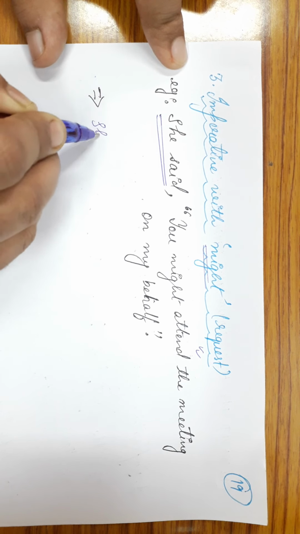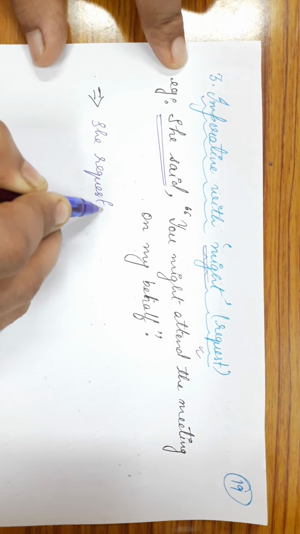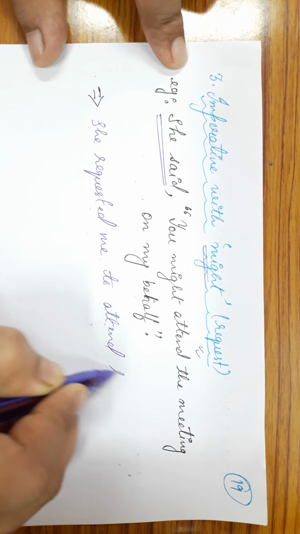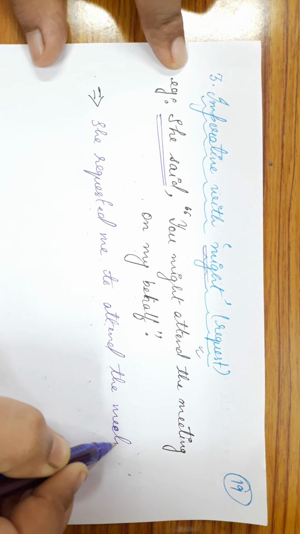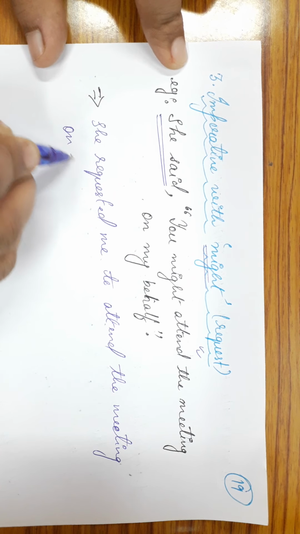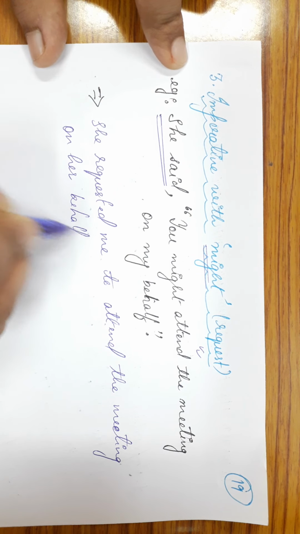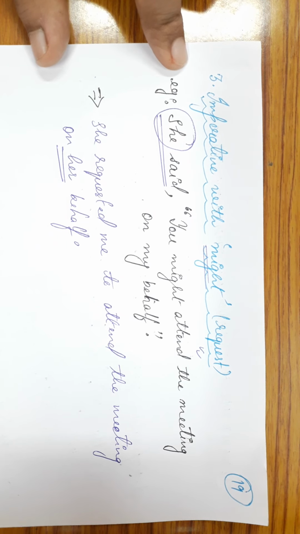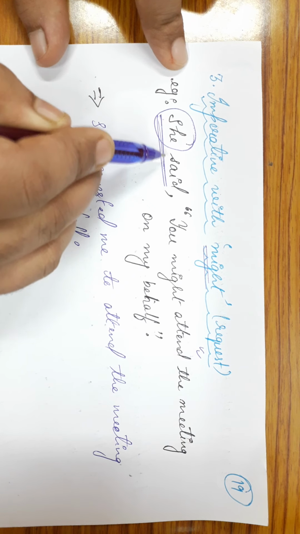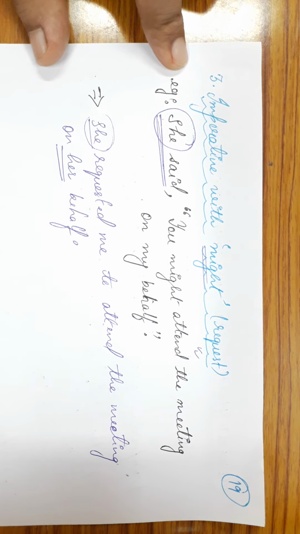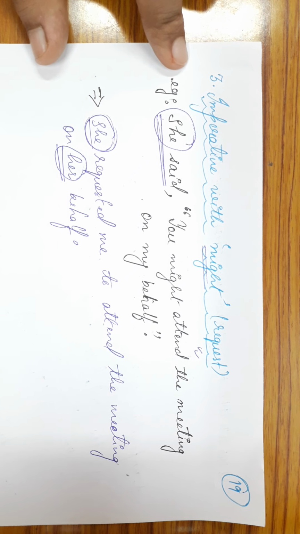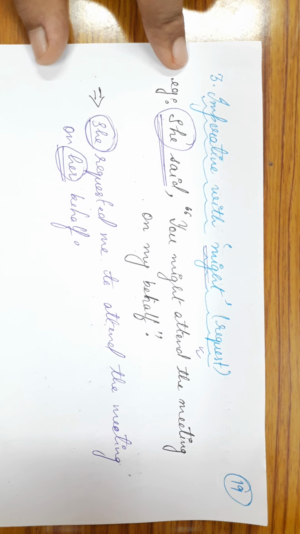So this simply becomes, she requested me to attend the meeting on her behalf. Now why is it on her behalf? Because the subject here is she, in the reporting clause in the direct sentence, and the same we find in the indirect sentence also. The subject is she, that's why the pronoun here becomes her. She requested me to attend the meeting on her behalf.